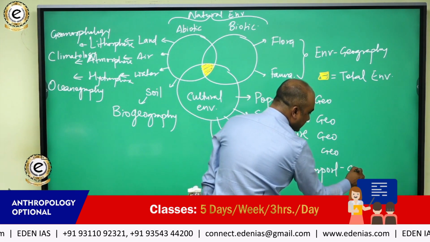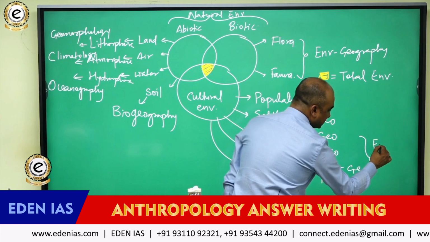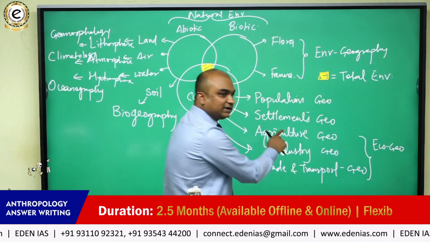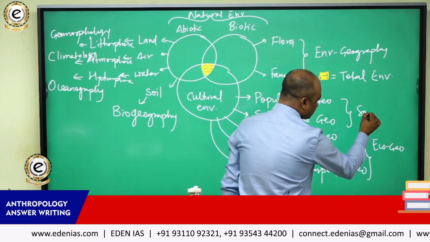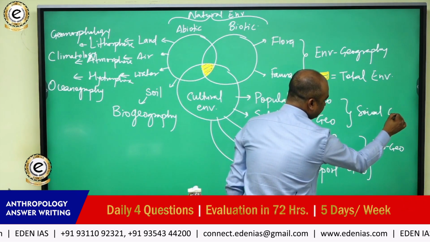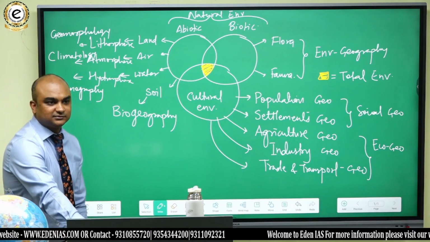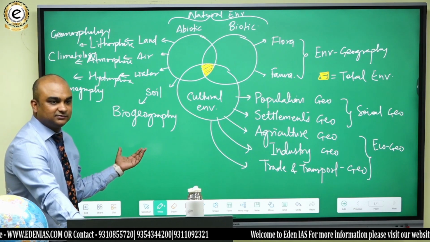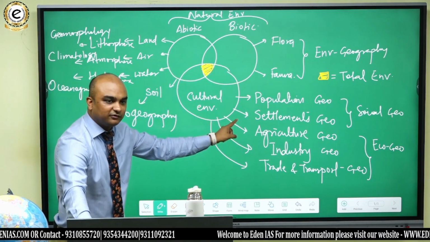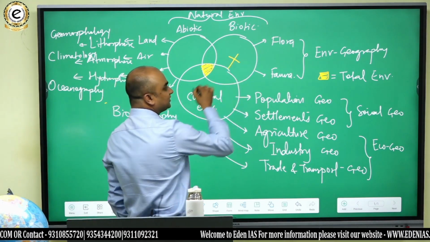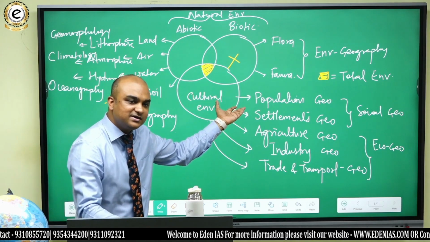Industrial geography. Trade and transport geography. Sometimes these three could be collectively called economic geography. These are all economic activities, whereas these are social activities. This can be said as what? Social geography. Did you understand? This is your syllabus. This is what? Physical geography. And this is what? Human geography. Now we do not have to study this. Why? Because there is a separate subject for that now, which is environment and ecology.